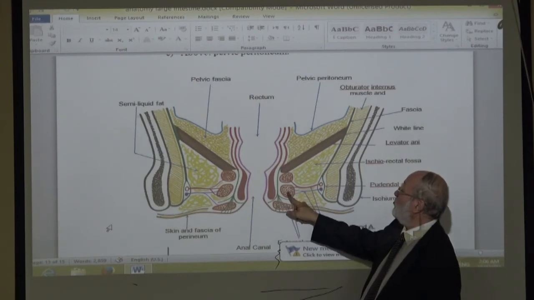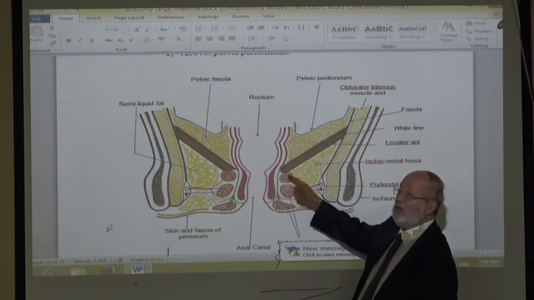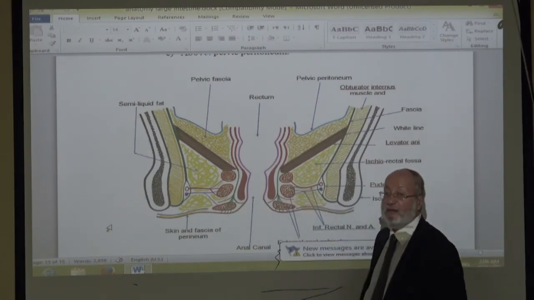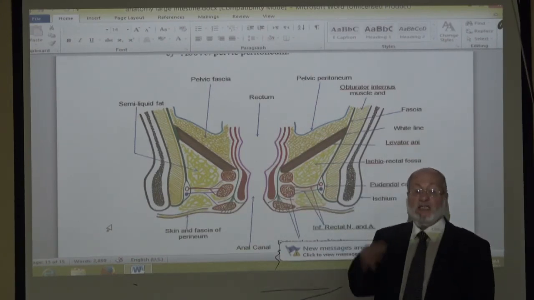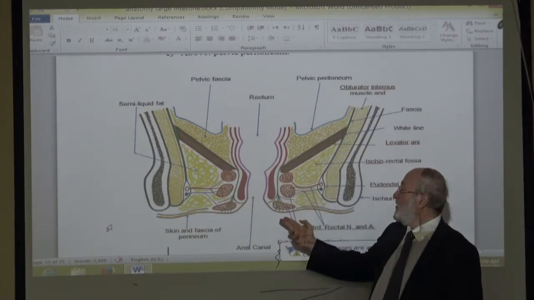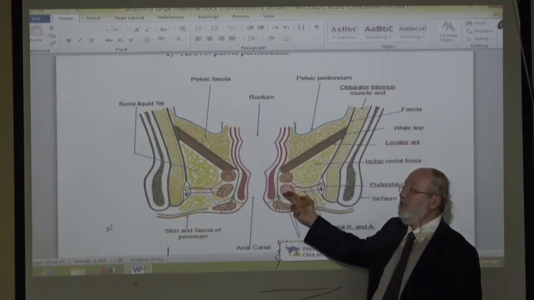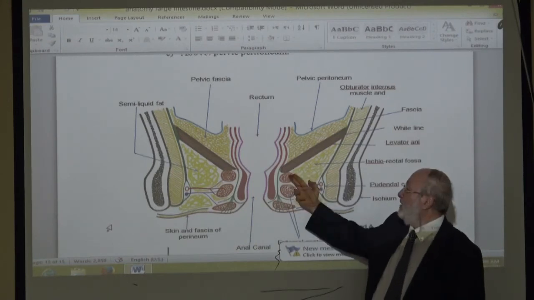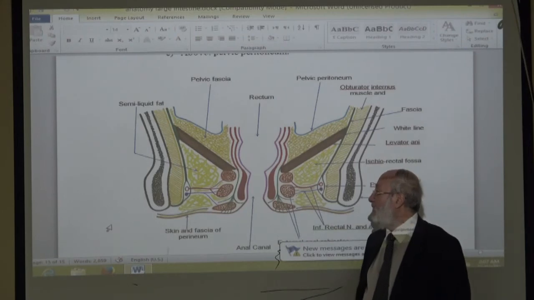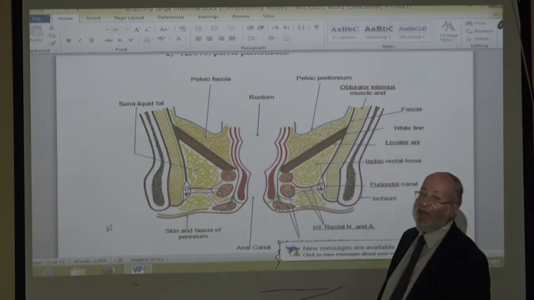And this is superficial to it, the superficial part of the external anal sphincter. Therefore, the anal sphincter is three muscular rings: deep is deep, subcutaneous is subcutaneous, superficial is superficial. Deep, superficial, and subcutaneous parts of the external anal sphincter.